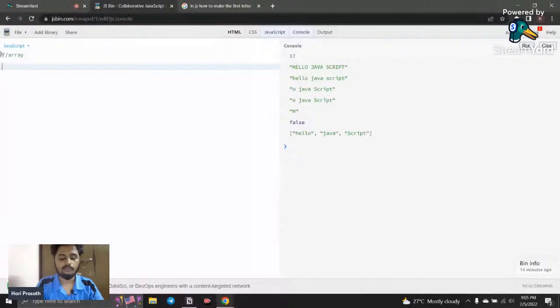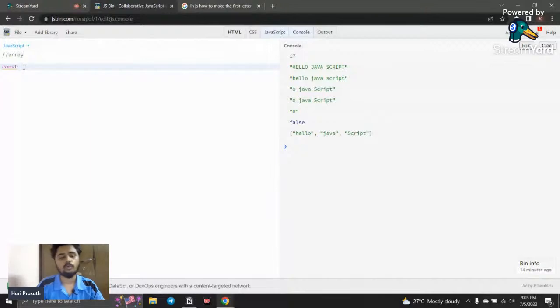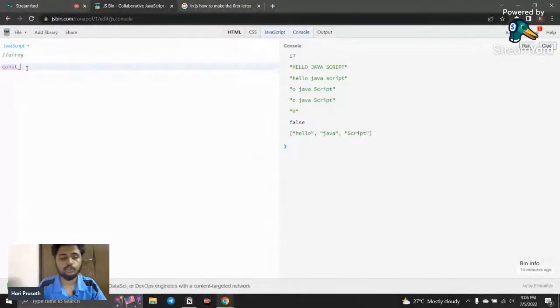So you need to declare a variable. I'm going to use const. Usually objects and arrays are declared with const, because we don't want these values to be changed. In case of any mistake, we don't want that value to change, so we use const. We discussed const in the previous section itself, and we can use that.